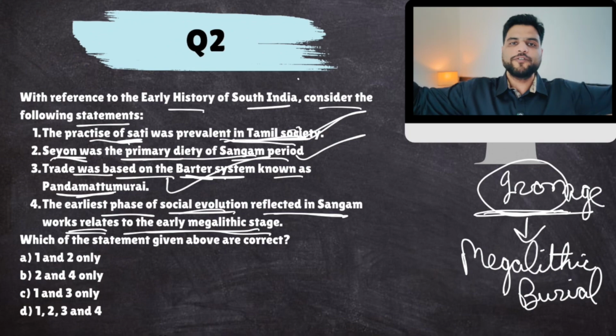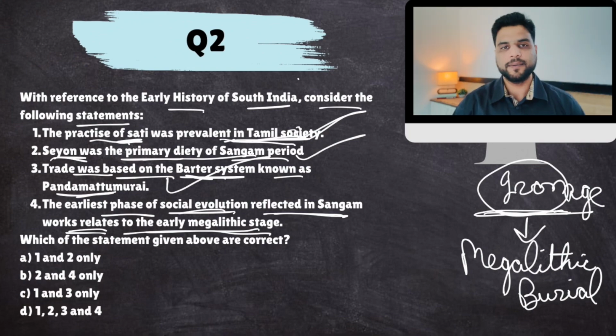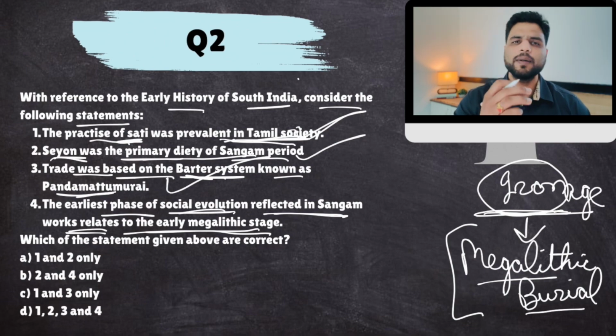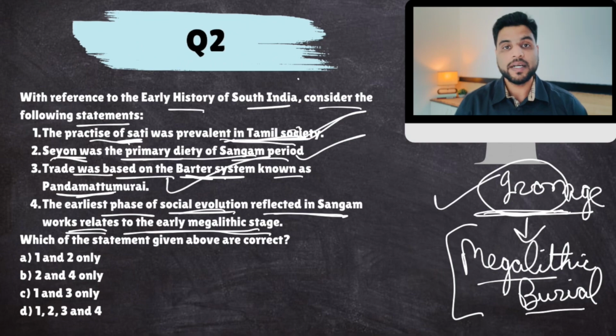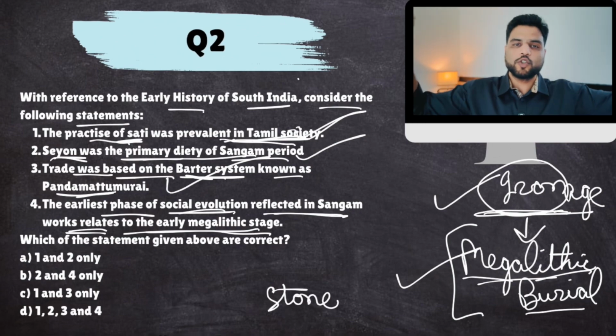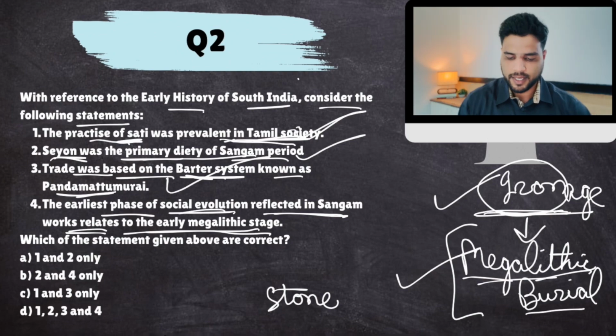The dead were buried, and based on the importance of the person who died, a huge boulder of stone was erected on the burial site. That is why this is known as the megalithic burial stage of southern prehistory, because written texts were not available. Iron was discovered, and we saw megalithic burial sites. Lithic means stone, as we discussed when we covered prehistory, and mega means big. So these big stones were erected near the burial sites. During that period, people were mainly pastoralists.